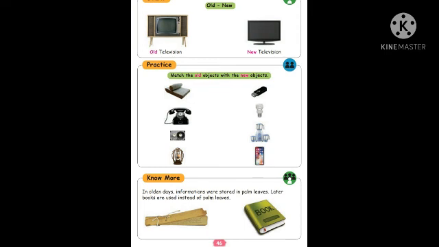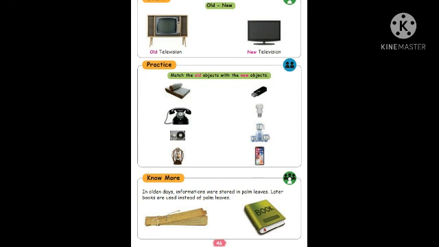In olden days, your grandma and grandpa, they all used, and sometimes the parents also, they used the old television, isn't it? Nowadays, we are using new television, the technology is different, changed, isn't it?